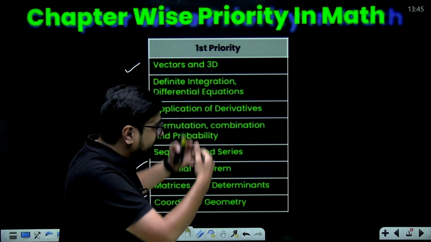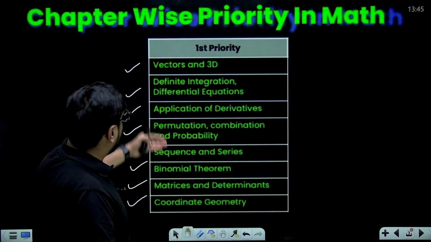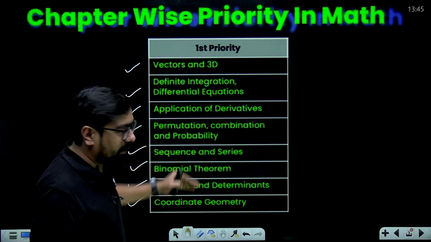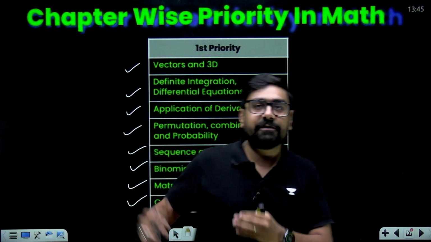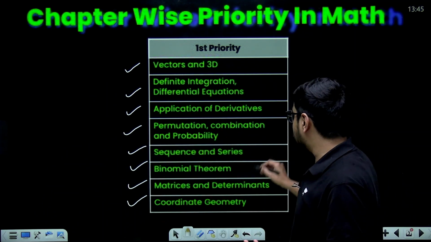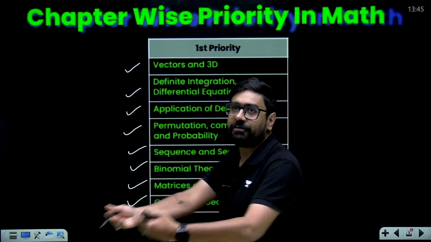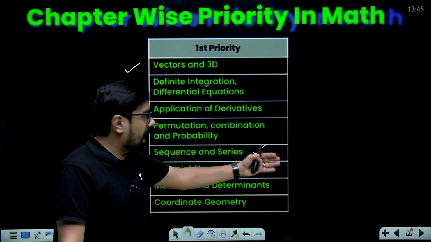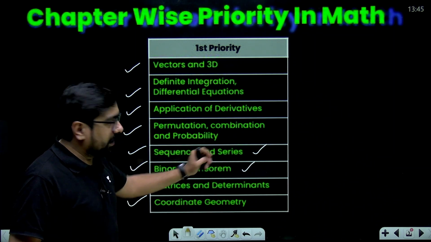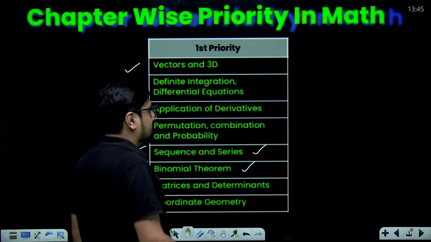First cover these up. Now obviously here I am not saying that you should start exactly with vector and 3D, then definite integration, or exactly like this. This is the first priority. You can choose any chapters. For example, over here some chapters are standalone. For example, sequence and series and binomial theorem are the very first chapters of class 11, and you don't need much of other concepts, other chapters for doing these particular chapters. But to cover these chapters also, there are some prerequisites.